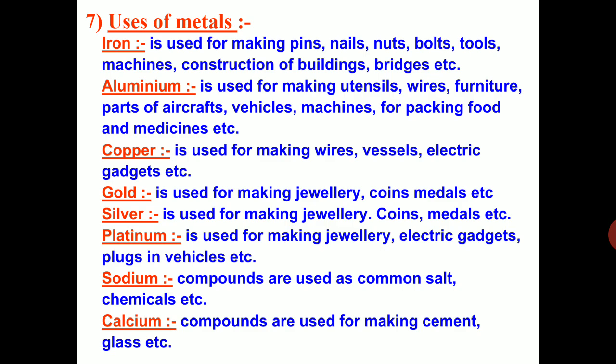Gold is used for making jewelry, coins, medals, etc. Silver is used for making jewelry, coins, medals. Platinum is used for making jewelry, electric gadgets.